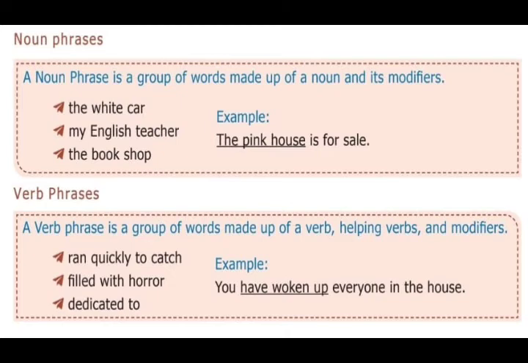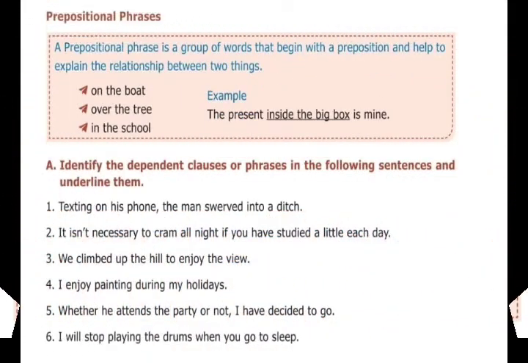Now come to the last one, prepositional phrases. What is a prepositional phrase? It is a group of words that begin with a preposition and help to explain the relationship between two things. See these examples: on the boat, over the tree, in the school. See the starting words on, over, in. These are prepositions. See the example: the present inside the big box is mine. The present means gift. See the first word, inside. Inside is a preposition. So that is a prepositional phrase.